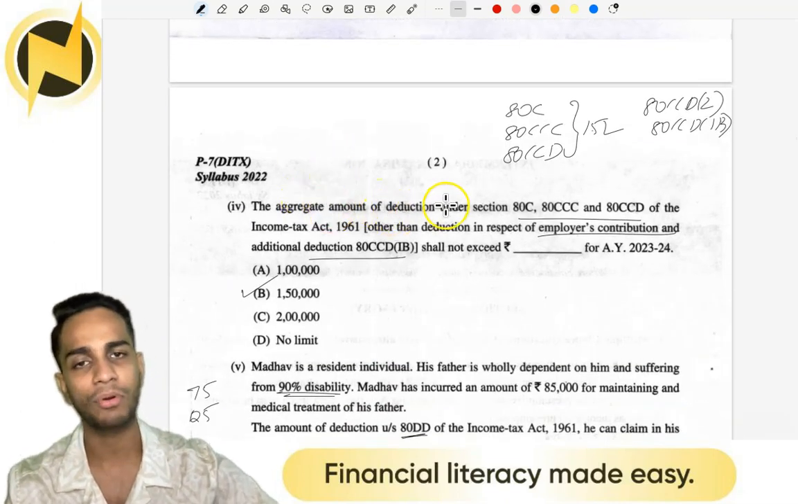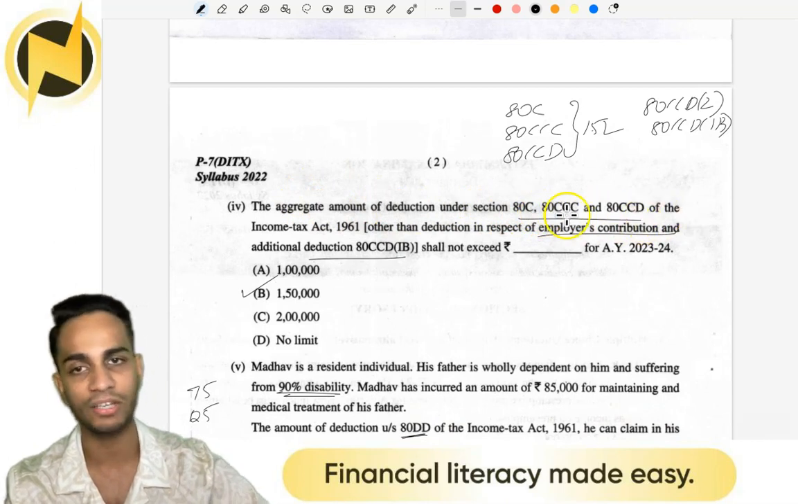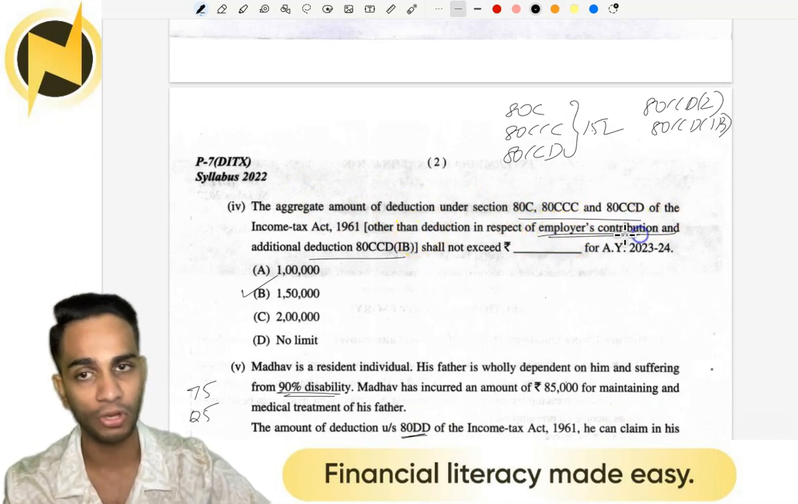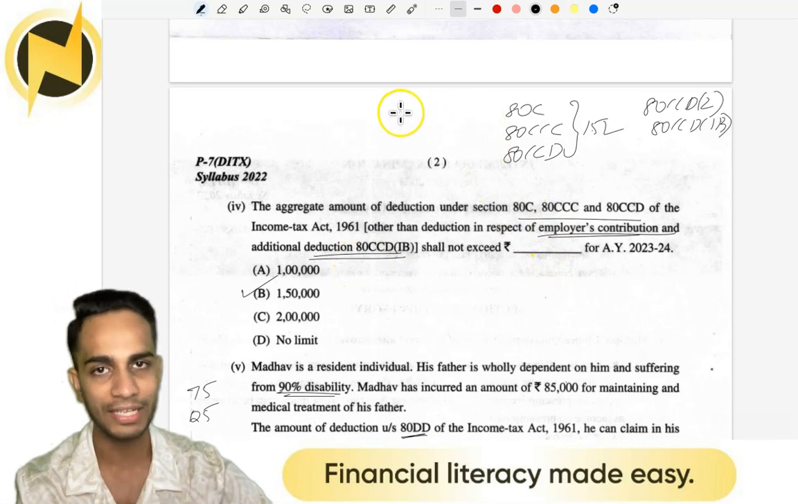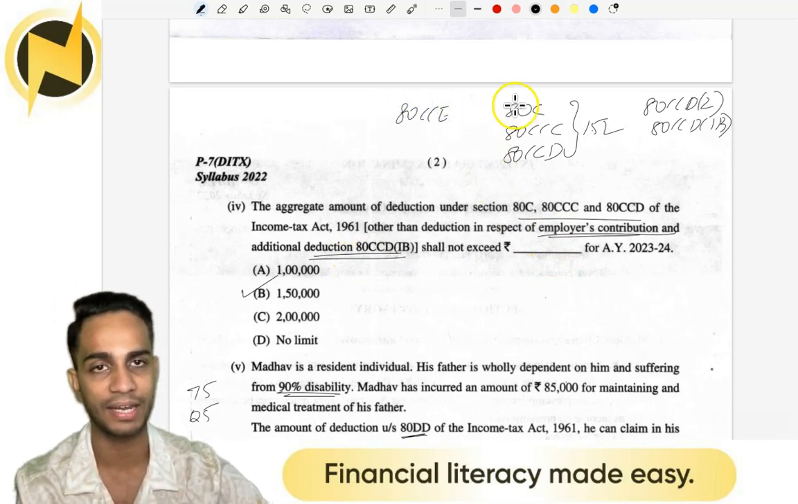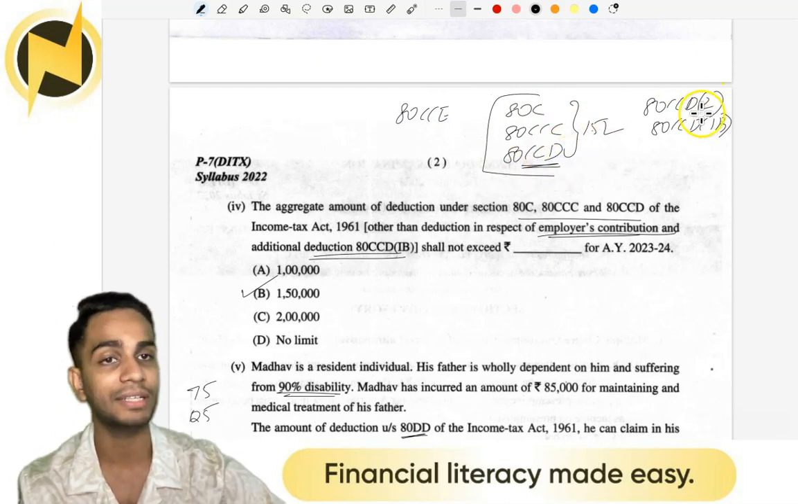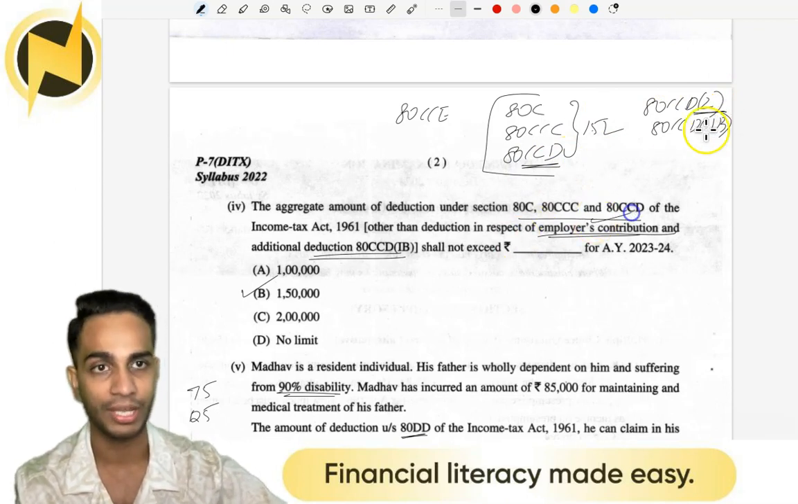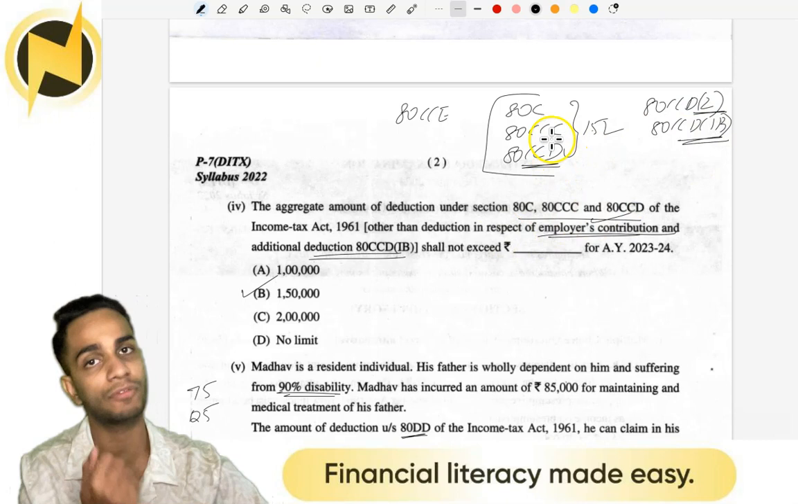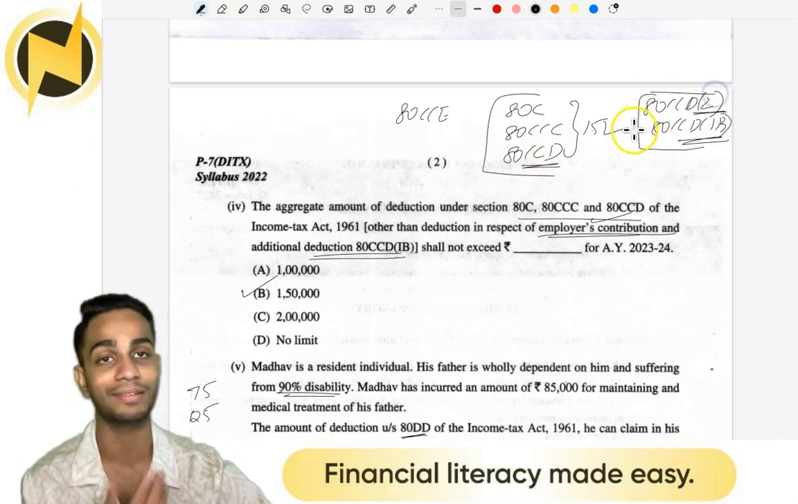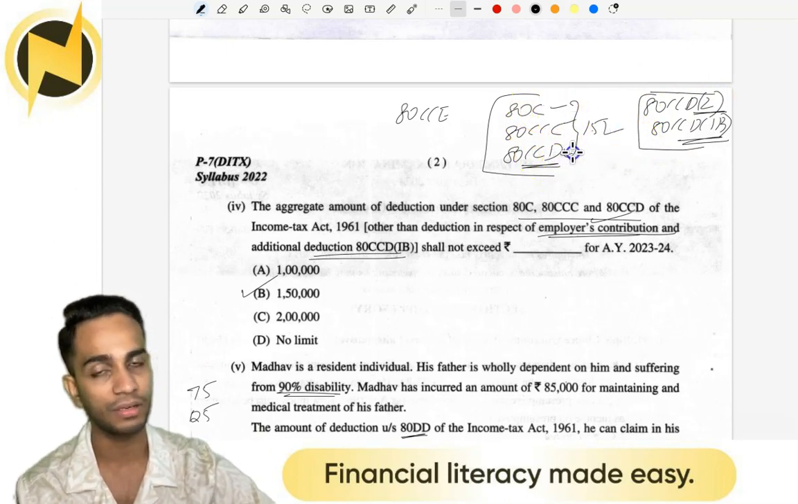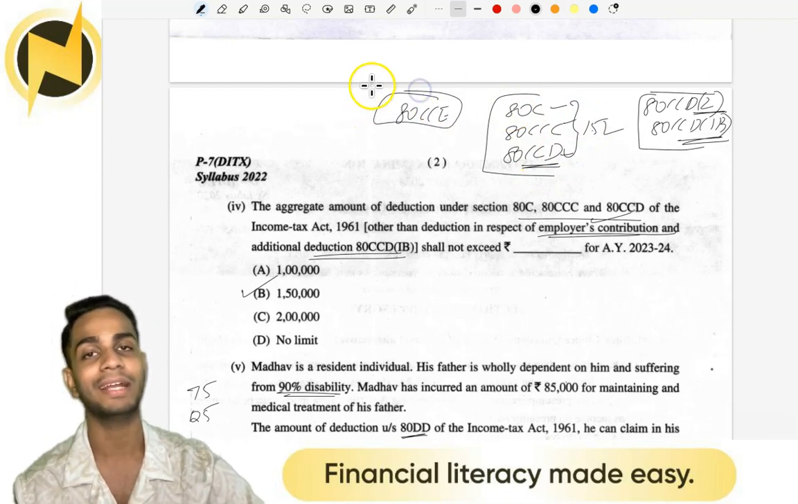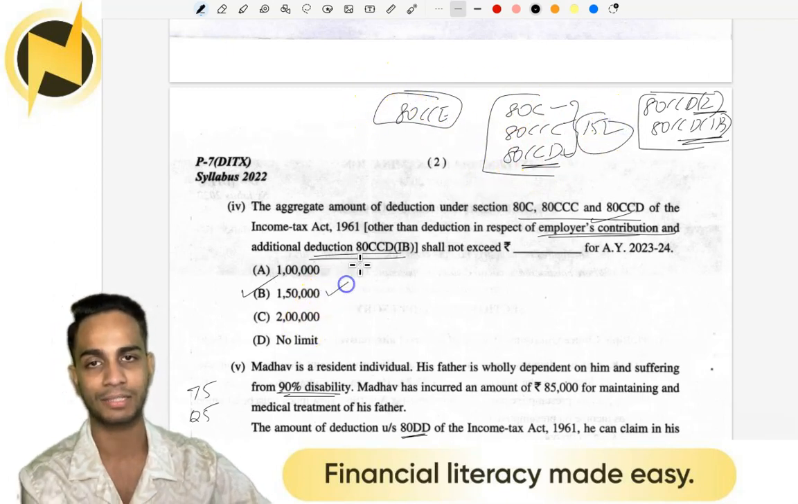Next, the aggregate amount of deduction under section 80C, CCC, CCD of the Income Tax Act, other than in respect of employer's contribution and 80CCD(1B), shall not exceed. See, we know 80CCE tells us there is an aggregation for 80C, CCC and CCD. But in CCD, do not take CCD(2), that is the employer's contribution, and CCD(1B), that is the second half of the self-contribution. So no upper limit for these two other than the upper limits given in the respective sections. But for the rest three, they have their upper limits given here, and on top of that, they have an additional upper limit at 80CCE, and that is 1.5 lakhs. Clear?